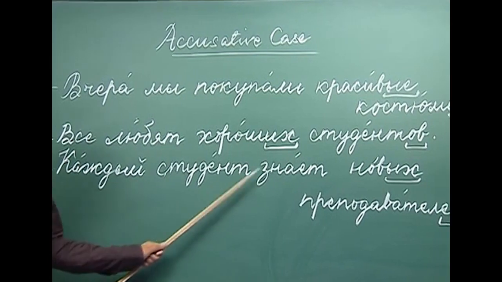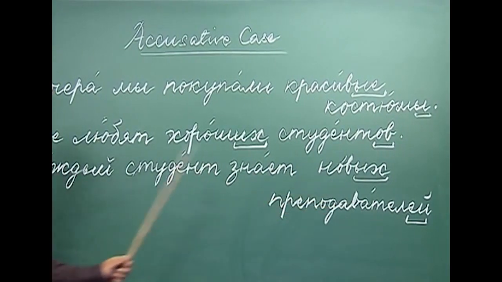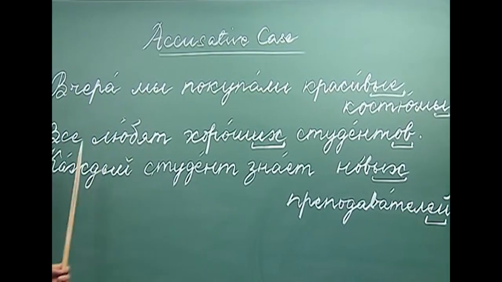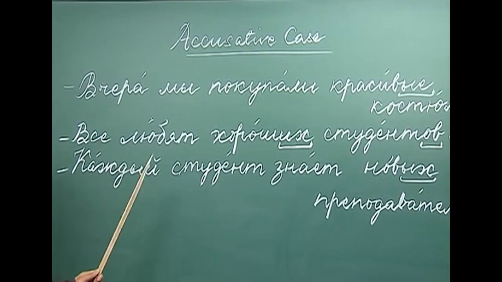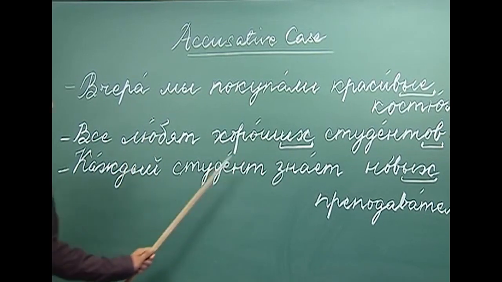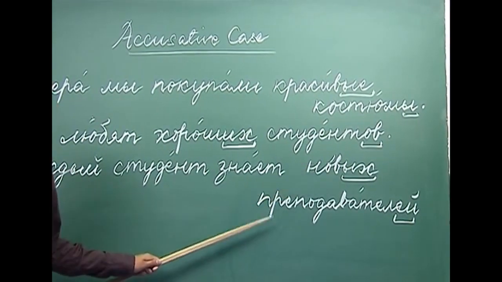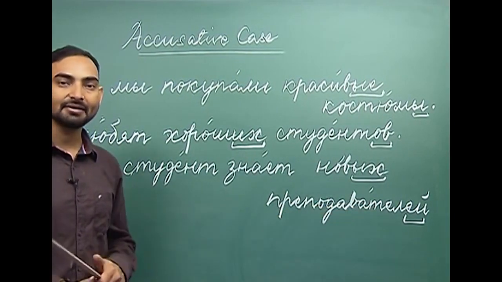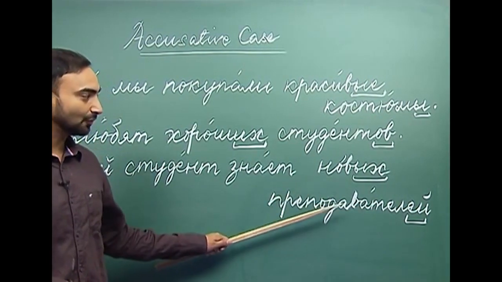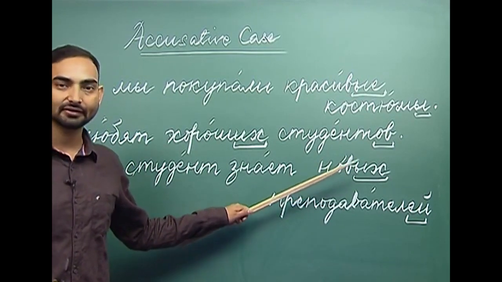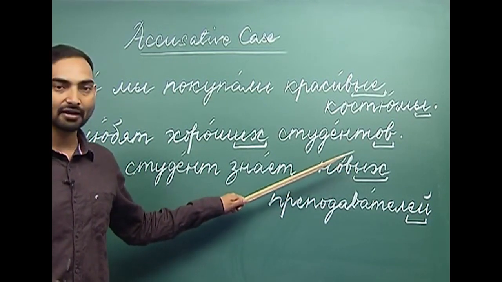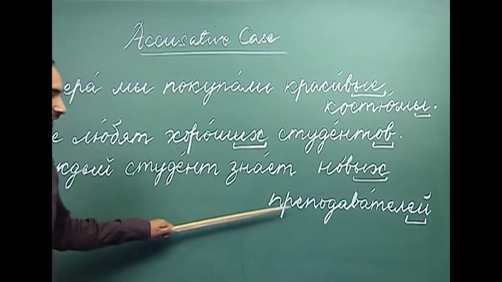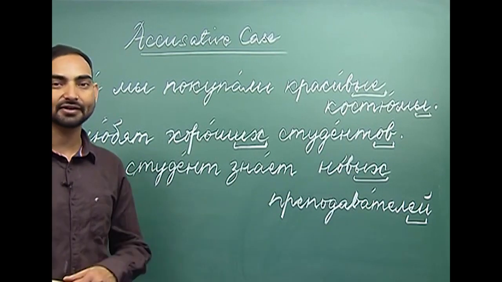The third sentence: Каждый студент знает новых преподавателей. Каждый студент знает новых преподавателей. Каждый means every. Every student knows the new teachers. So, here teacher is again an animate noun, so we are supposed to change the accusative case form of the adjective новые. So, новые becomes новых, and преподаватель ends with a soft sign.